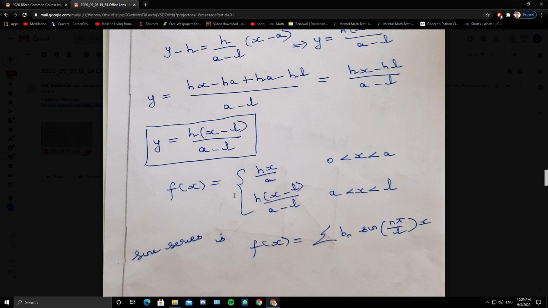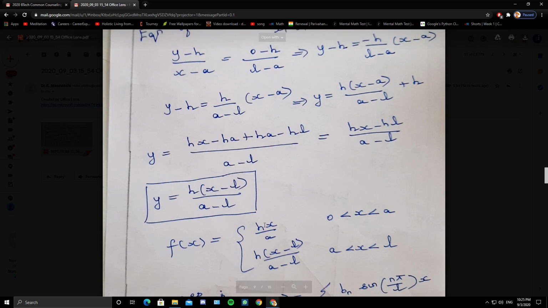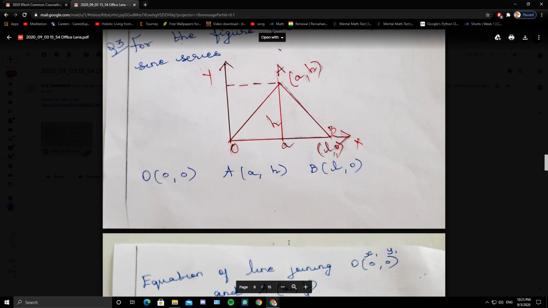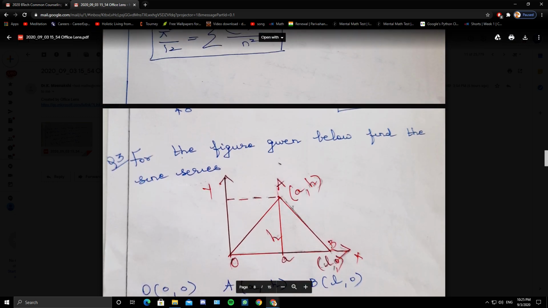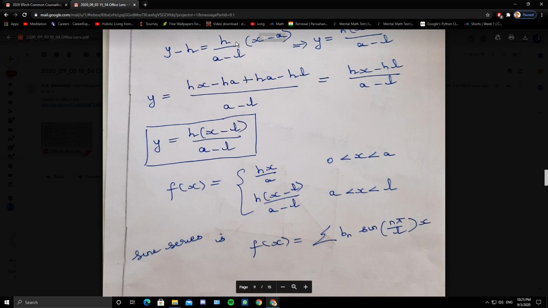So f of x is defined to be, from 0 to a, hx by a, and from a to L, it is h into (x minus L) by (a minus L). So from 0 to a, hx by a, and from a to L, it is h into (x minus L) by (a minus L). So we have got the function.